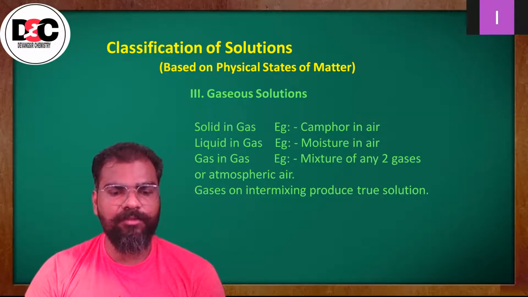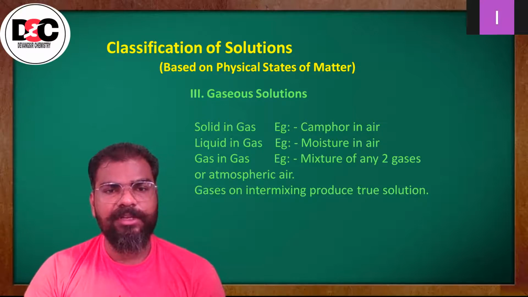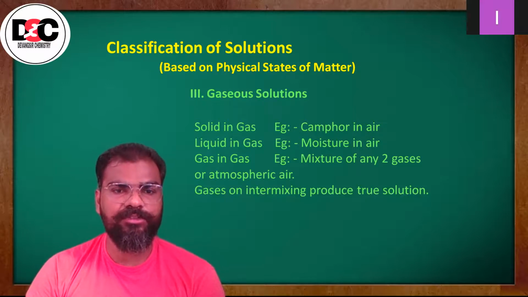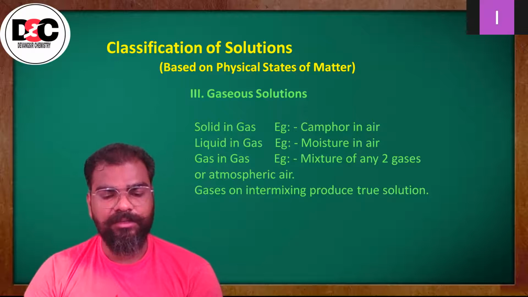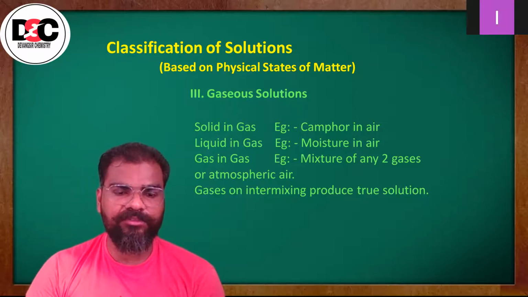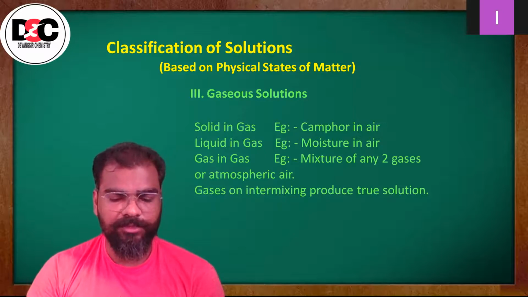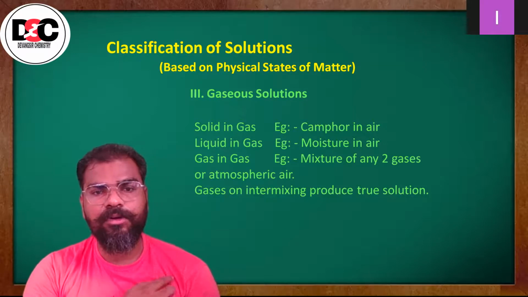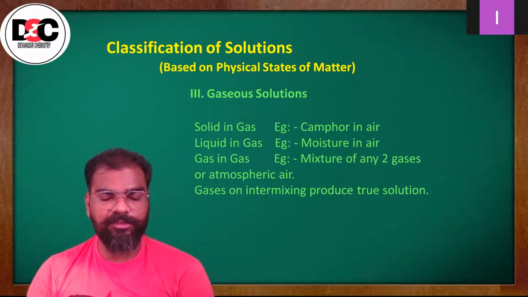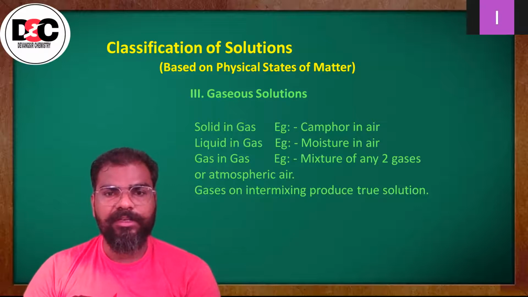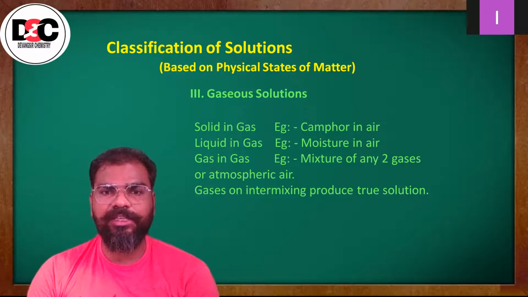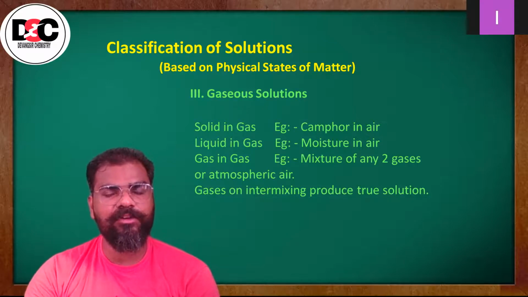Now we have the next category, that is gaseous solution. Okay, so in the case of a gaseous solution, your solvent will be in the gaseous form. Okay, so the first one, DO, that is dissolved oxygen, is written in the short form.